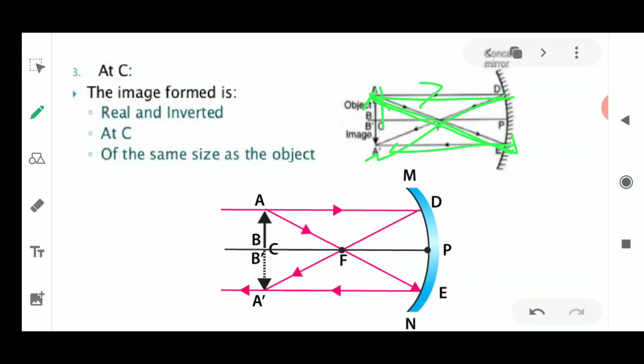Now it is very clear that the center of curvature is already engaged. Okay, so it is already being used up, so nothing is left. If you are drawing the ray passing through the center of curvature, it will always be reflected back along the same path, because there is no center of curvature left free. So we are going to use the rule that when the ray of light is parallel to the principal axis, it always passes through the focus. Similarly, when the ray of light is passing through the focus, it is always parallel to the principal axis. Now we find that the two rays are going to meet here, and that point is the center of curvature only, and the image will be on the same side. Okay, the image is always obtained on the same side.